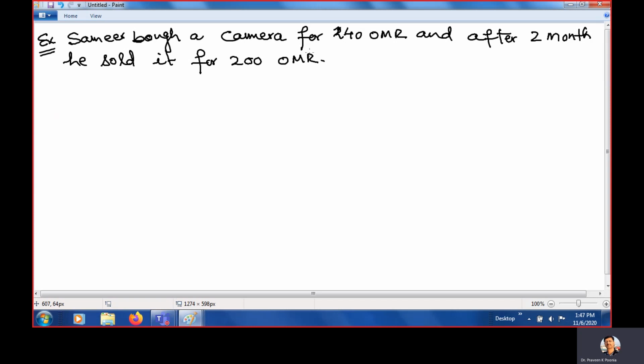Got it? Samir bought a camera for 240 Riyal. He bought at 240 and sold at 200 Omani Riyal. Clear? Calculate the loss percentage.